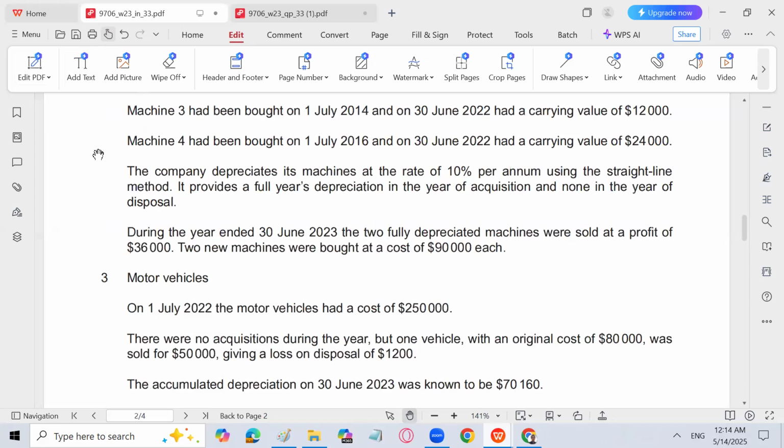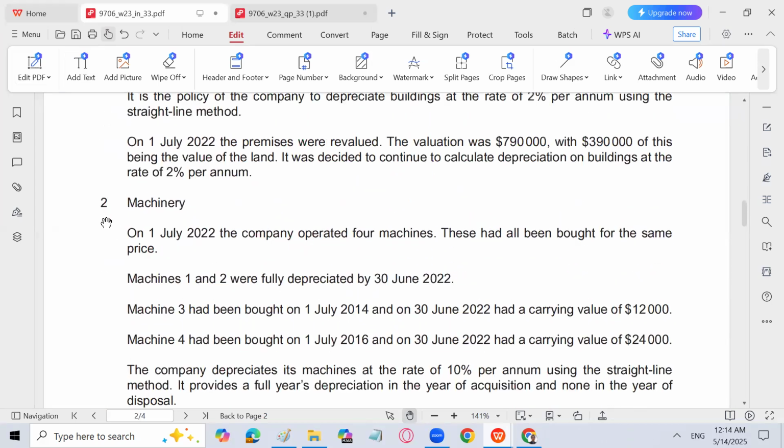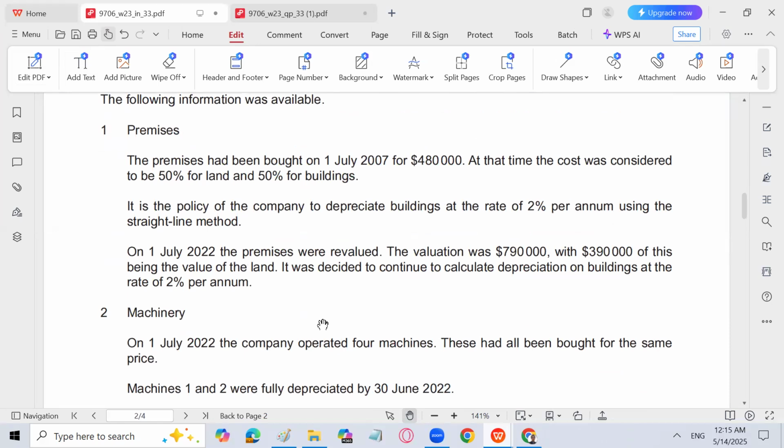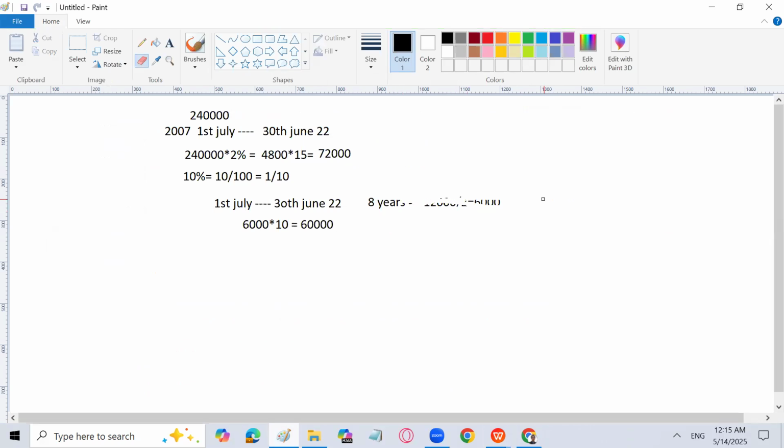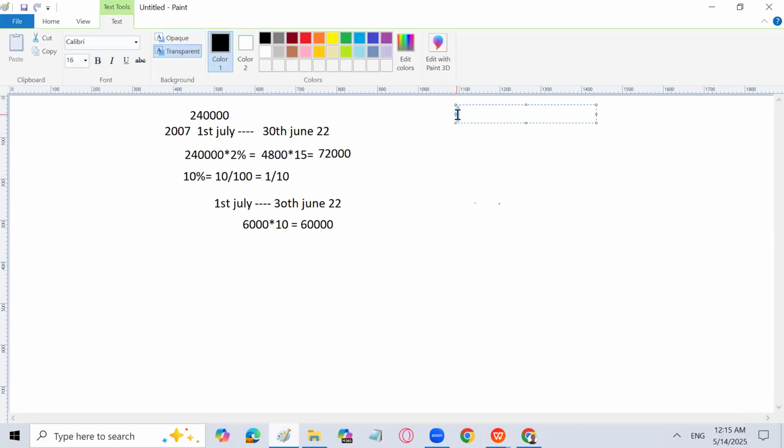Now let's move forward to the schedule of non-current asset, which we need to prepare for premises, machinery, and motor vehicle. So let's do that here. Let me rub it up a little, and then I will go for that. Rub it here so that I can prepare the schedule of non-current asset for premises, then machinery.